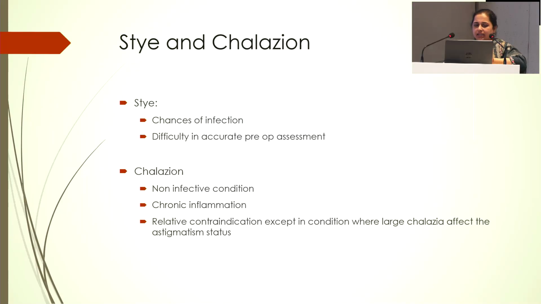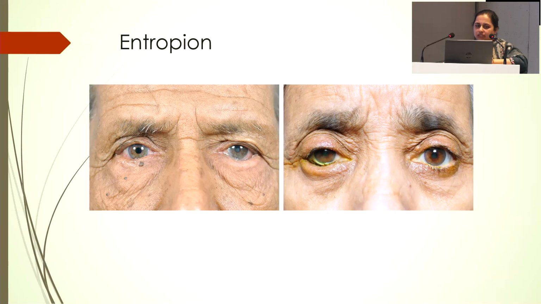In cases of stye or hordeolum, it is basically an infective condition. Obviously with the pain and everything, even the pre-op assessment will be very difficult. So it is better to wait for the stye to resolve, then go ahead. However, chalazion is a non-infective condition, a chronic inflammation. It doesn't have active infection, so it's a relative contraindication. It becomes absolute in cases with large chalazia, which may affect your K readings because of the astigmatism caused by the mechanical weight of the chalazion.